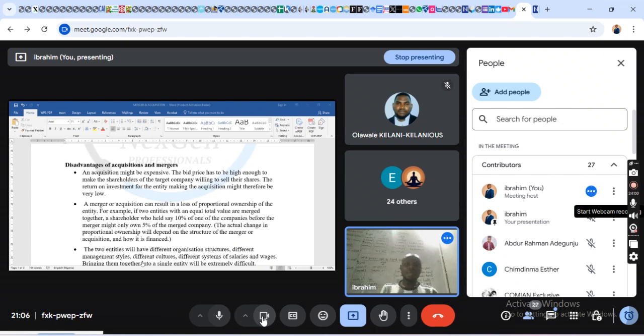Do you know why? Because they will look at what their benefit will be in the long run. Their ownership might decrease from 10% or 20% to 1% or 5%.